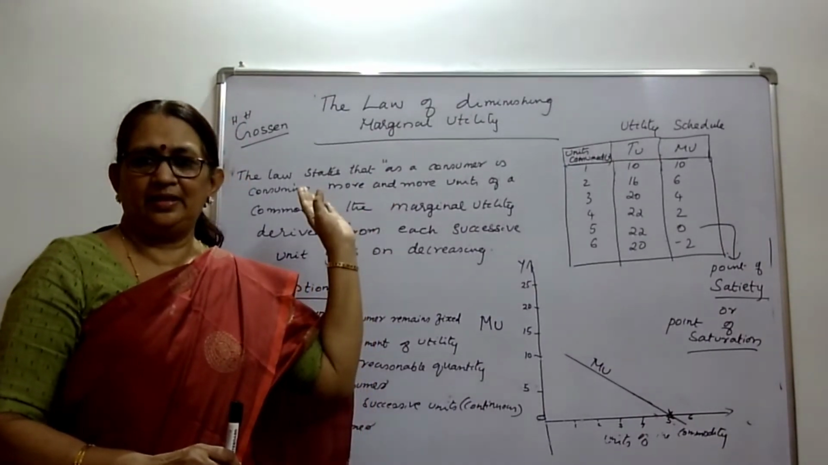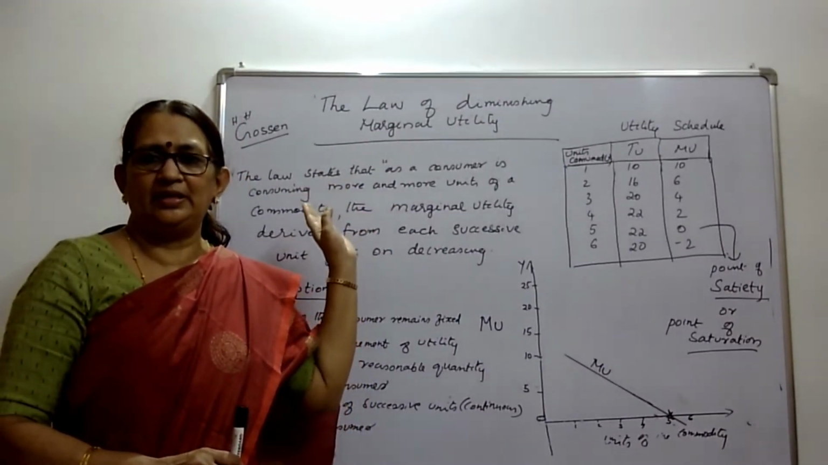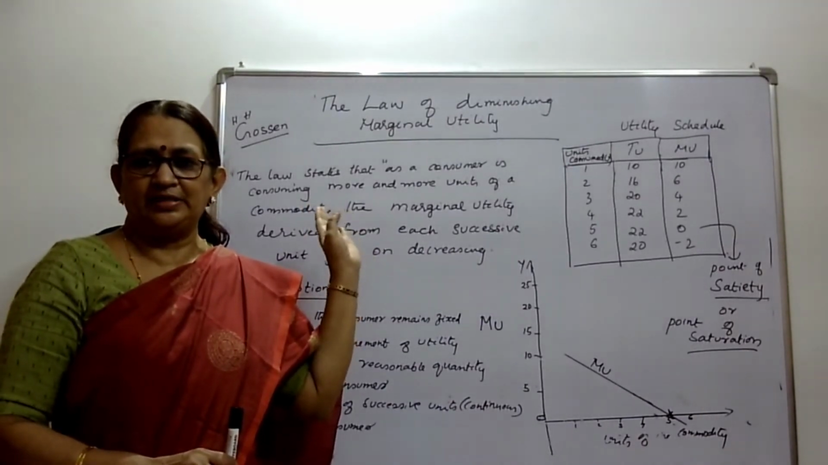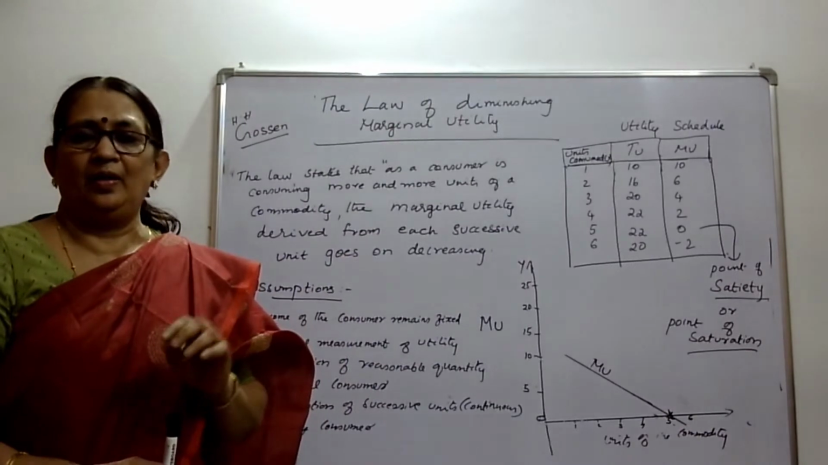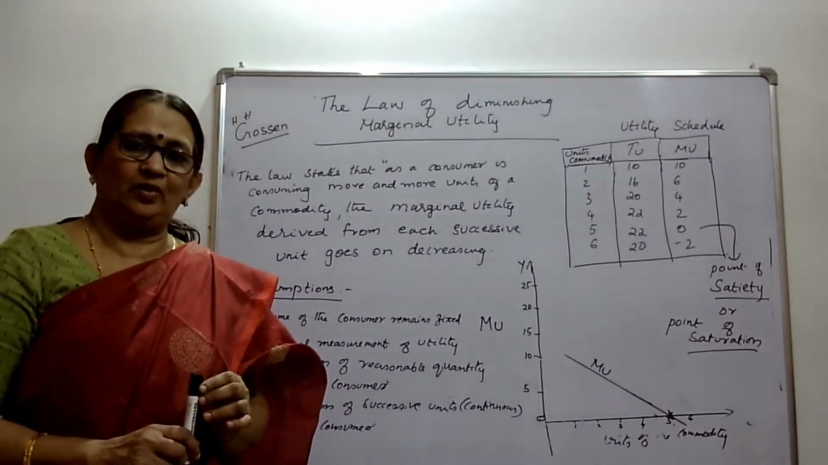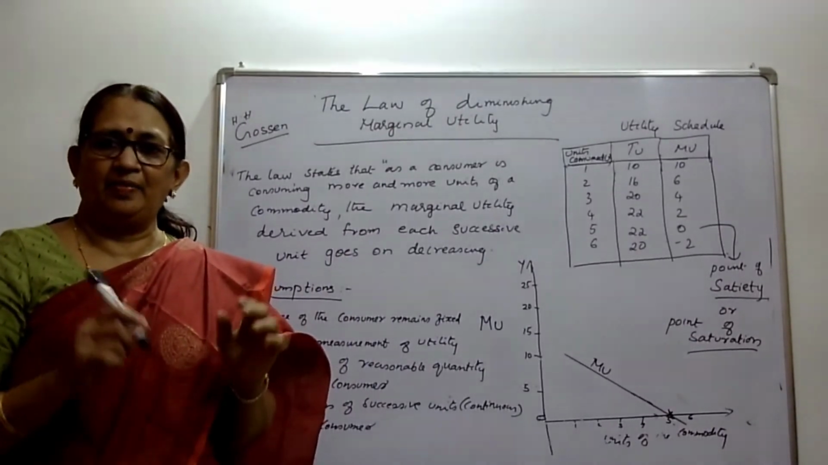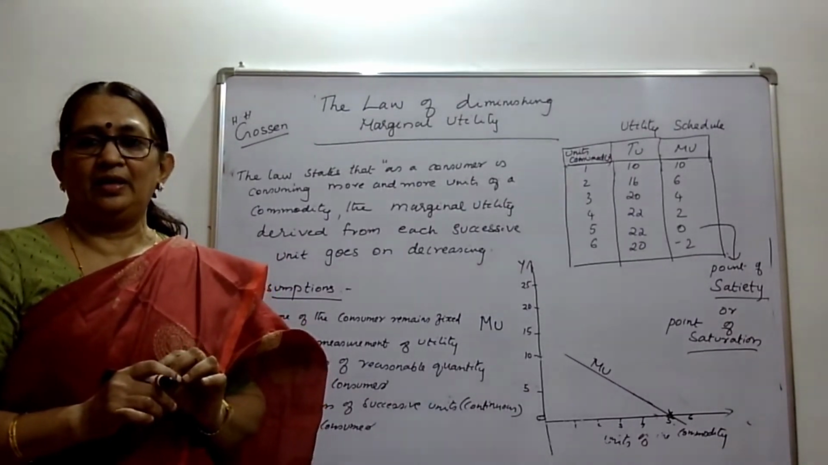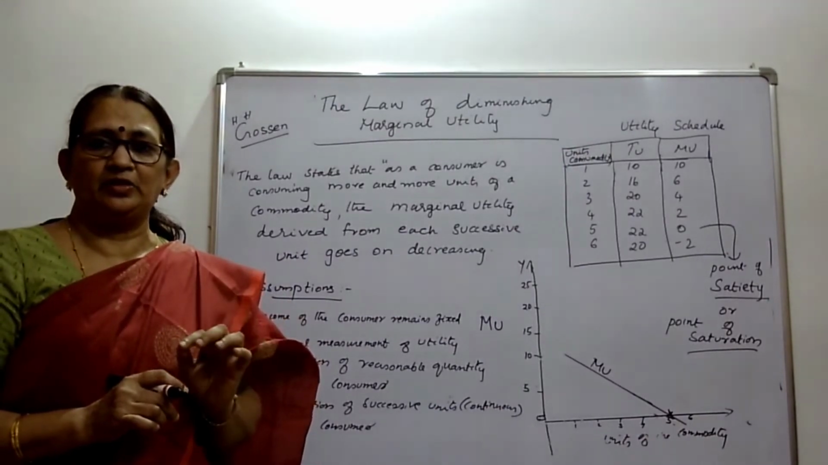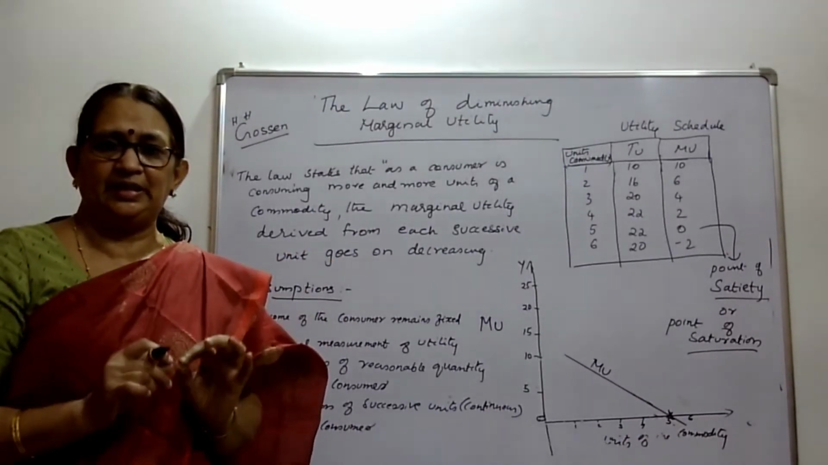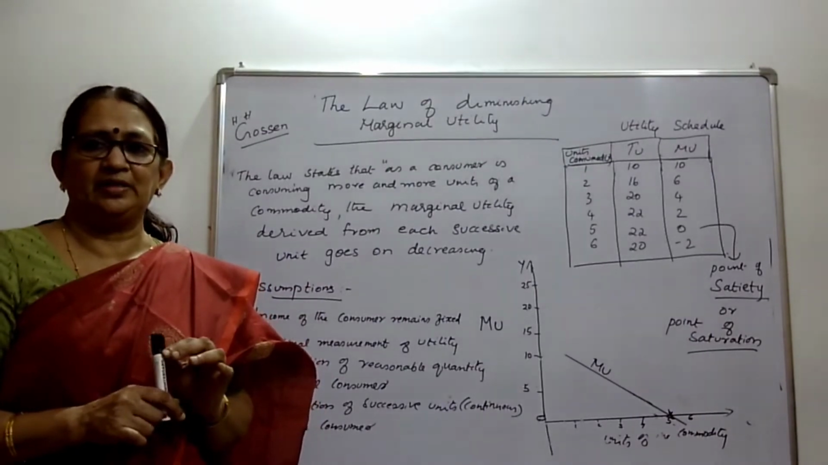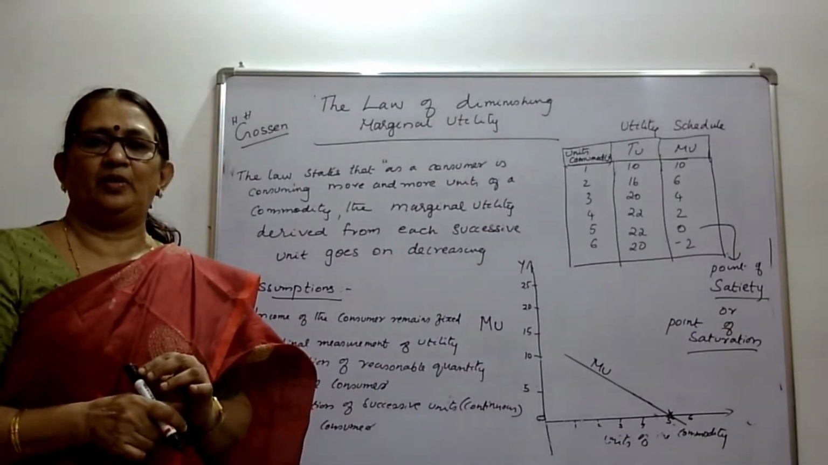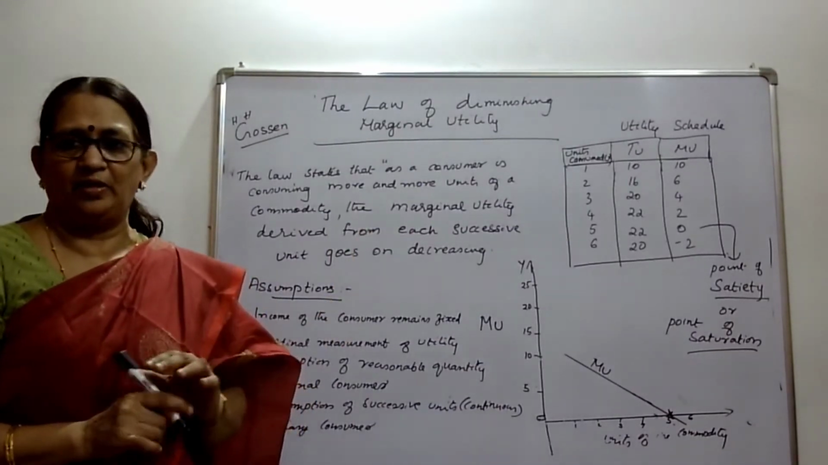So thus, what is the law of diminishing marginal utility? The law states that as a consumer is consuming more and more units of a particular commodity, the marginal utility, the satisfaction derived from every successive unit, goes on decreasing. The extra utility derived from every successive unit of a commodity goes on decreasing. This we have seen already.